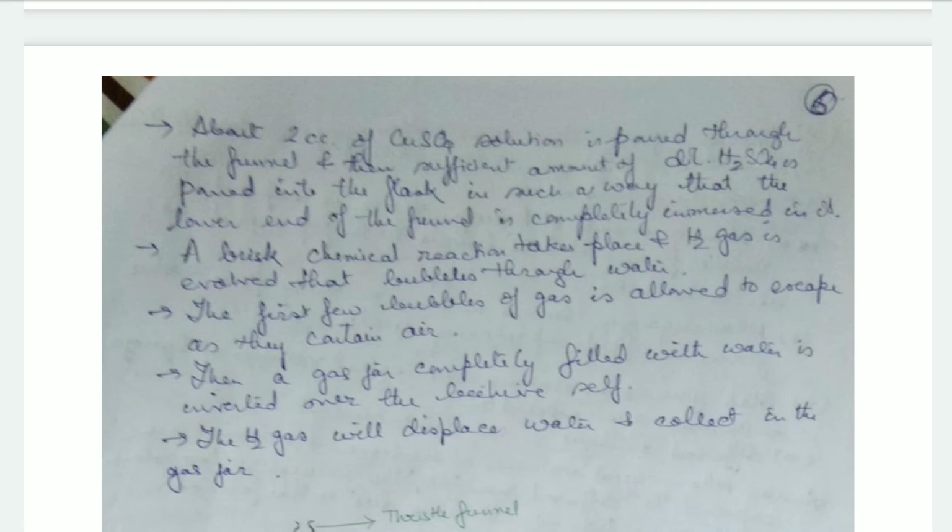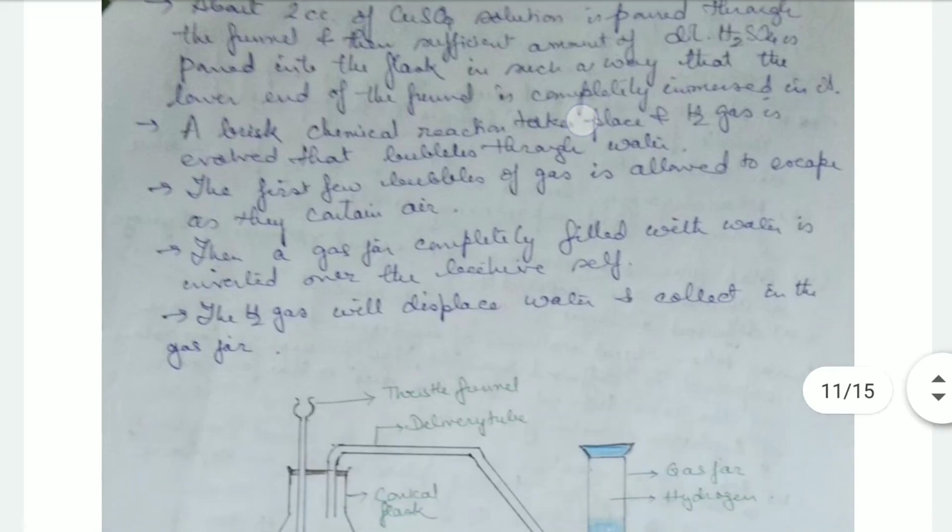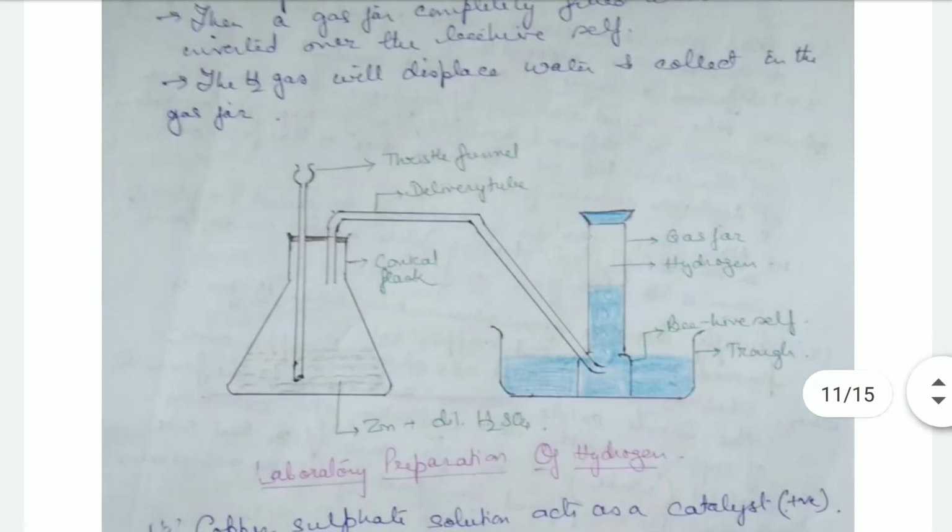Then a gas jar completely filled with water is inverted over the beehive shelf, and the hydrogen gas will displace water and collect in the gas jar. See from the picture, a clean conical flask is taken in which we have kept some granulated zinc.